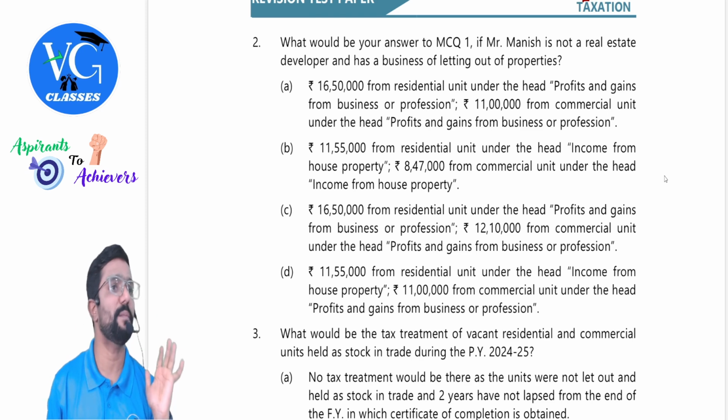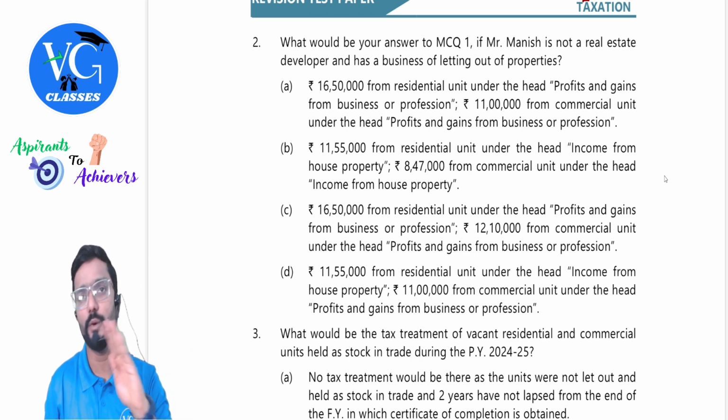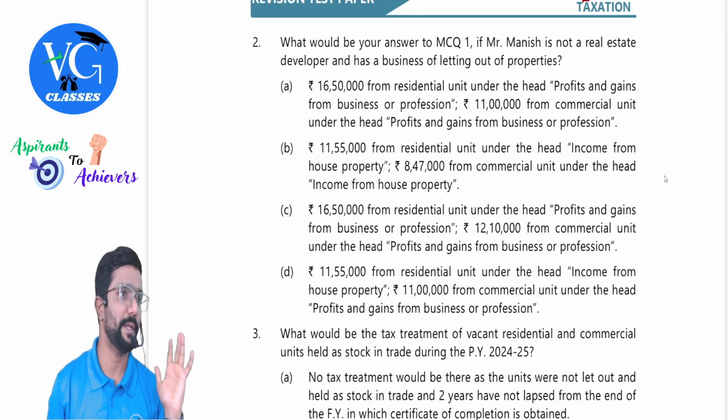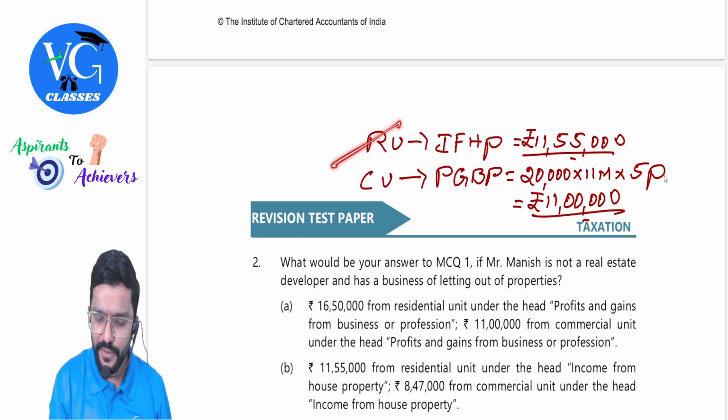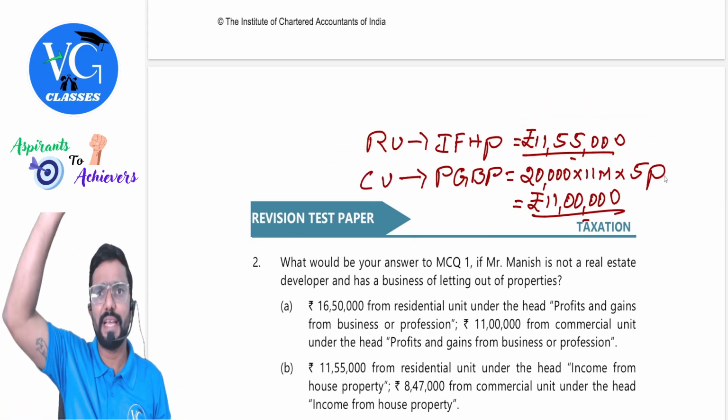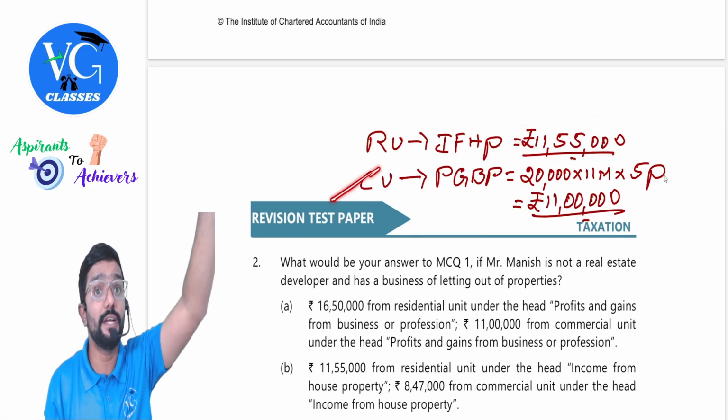Residential units, house property only. Sir, it is in the course of business, no problem. Still under house property. So for house property, it is same guys. Residential unit, same 11,55,000, whatever we calculated above. But for commercial unit, it will change.